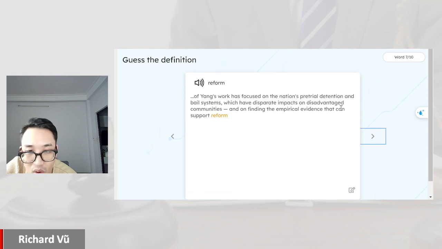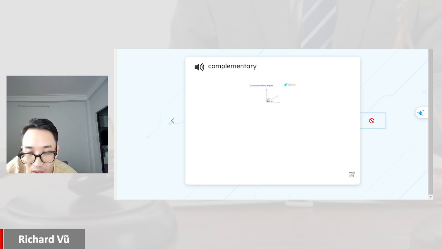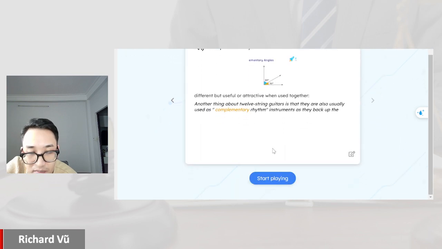Reform. Manure. Infertile. Complementary. Different but useful or attractive when used together.